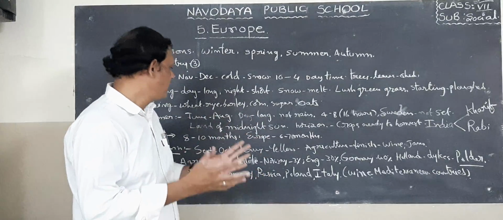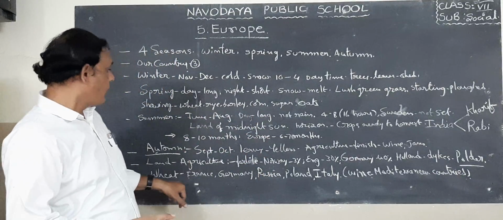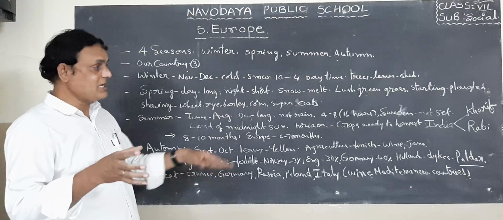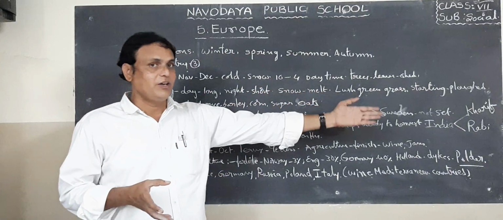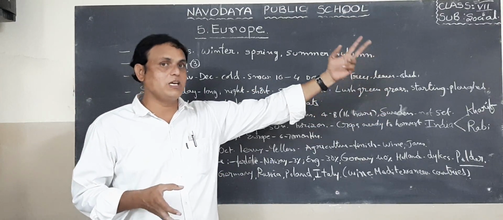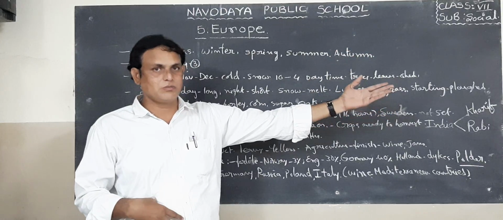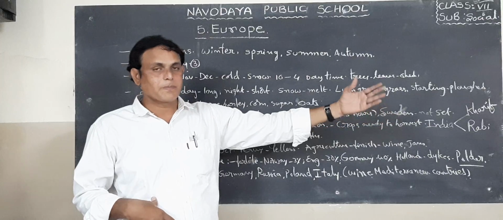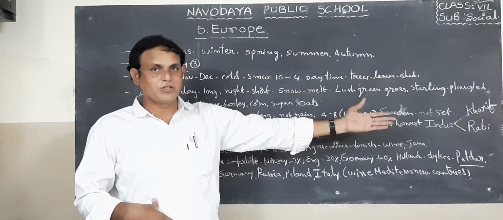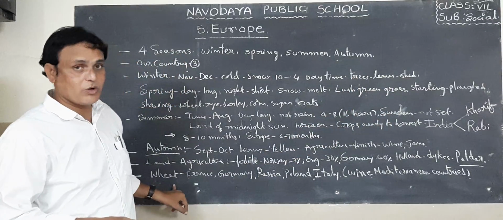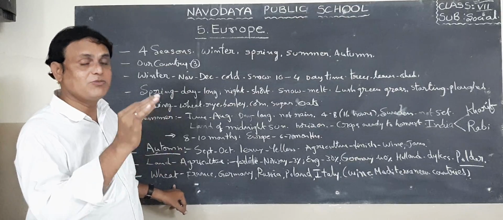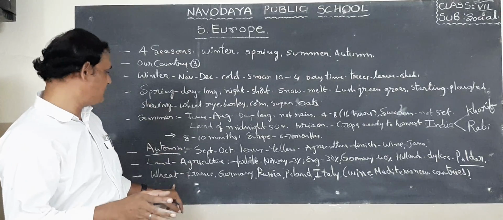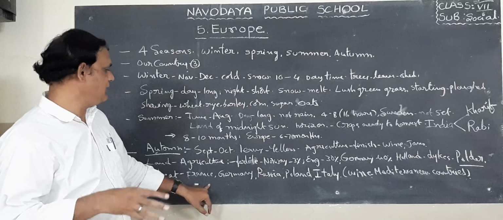What is that area? Polder. Next one, what are the main crops? I said what are the main crops in India? In India, in Kharif season we are growing paddy. In Rabi season we are growing what's that? Wheat. So here the most staple crop is wheat. So wheat is grown in different countries.